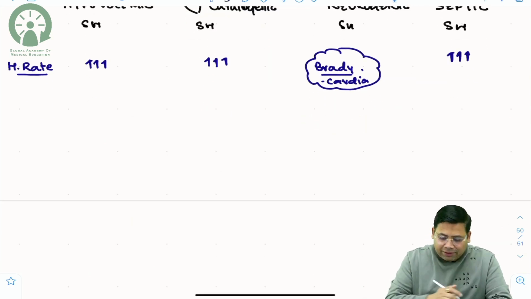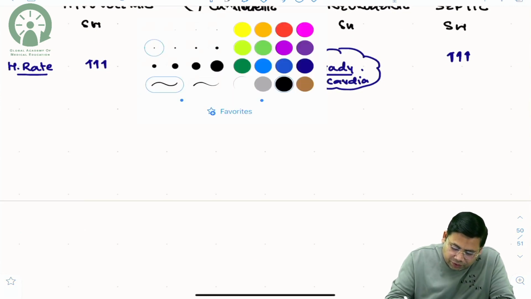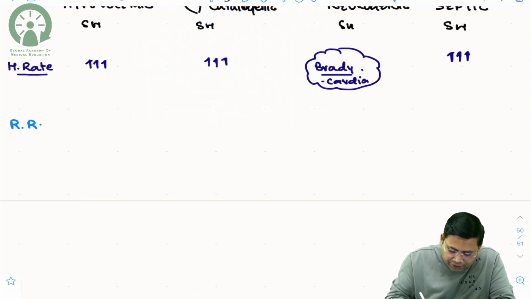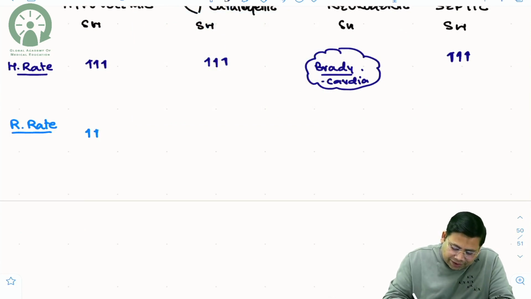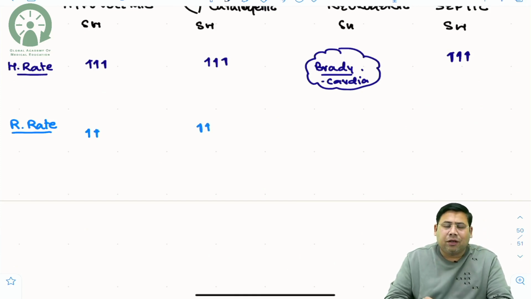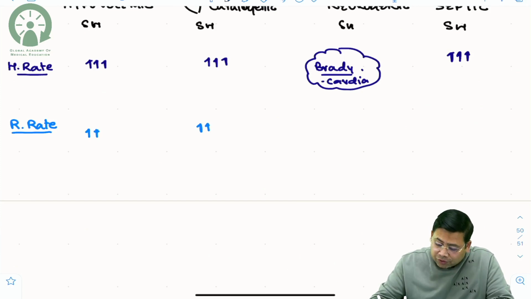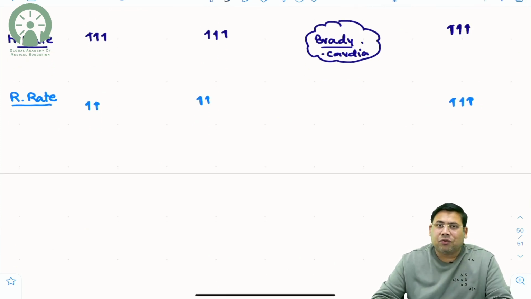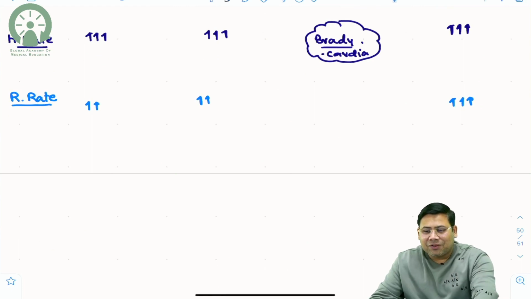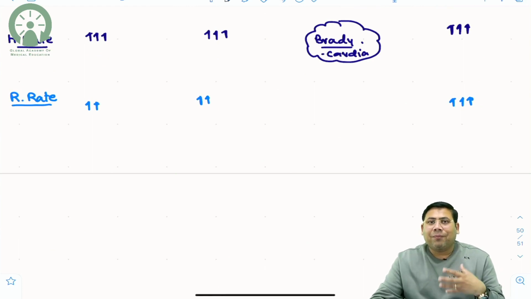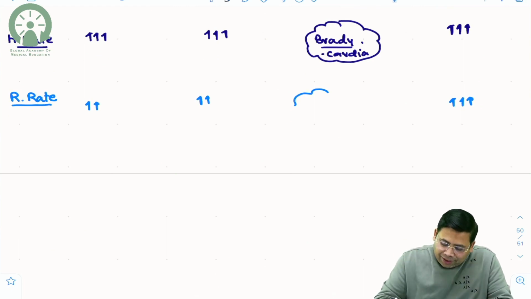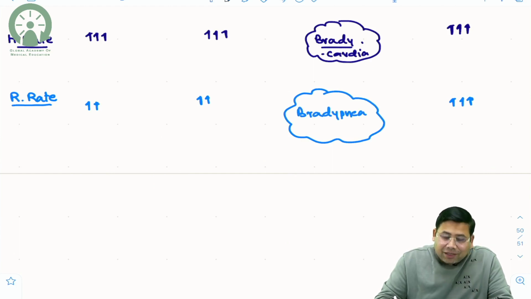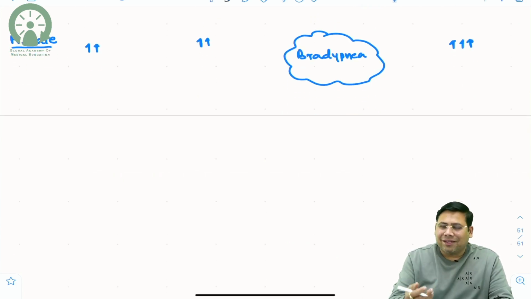The next important thing is respiratory rate. What are the things that we need to understand? Respiratory rate also will increase. There is tachypnea in cardiogenic shock as well as in hypovolemic shock. This is also seen in septic shock because of the intense inflammatory cascade that is going on. The next very important thing is what happens in neurogenic shock. Students, in neurogenic shock, there is central loss of tone, and that is why you get to see bradypnea, so decreased respiratory rate. These are two important things that we have seen.